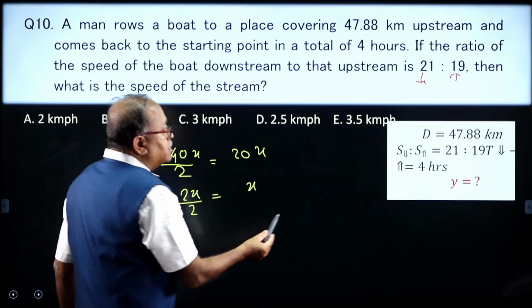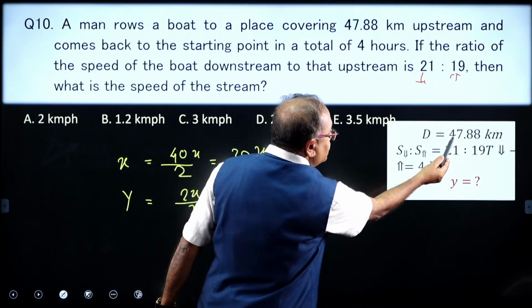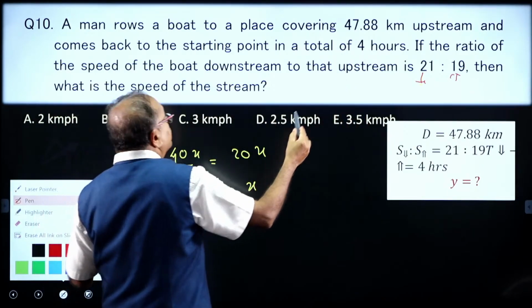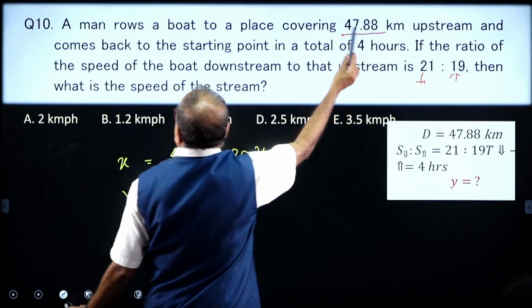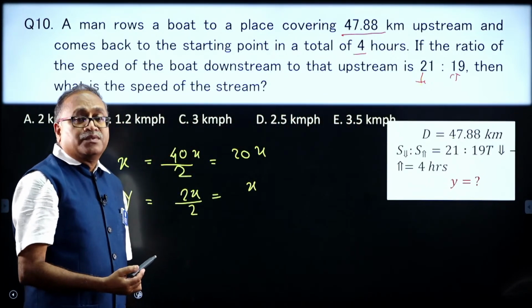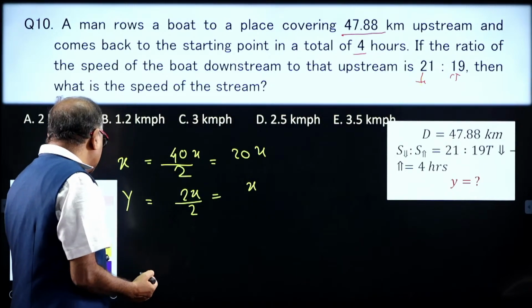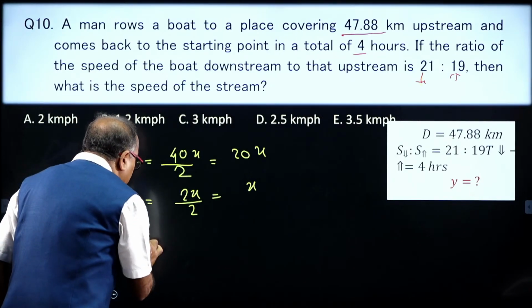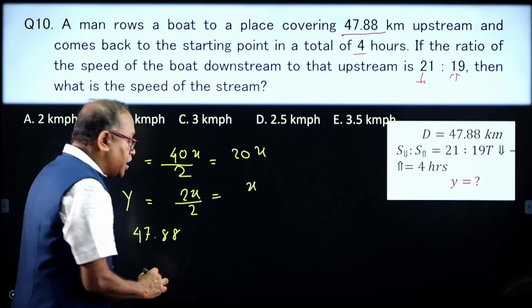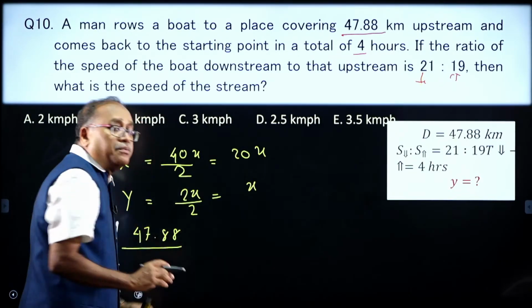And I have the total time over here, and the distance covered. Look at this one. This is the upstream and he is coming back in 4 hours. So the distance is equal to 47.88 by upstream.